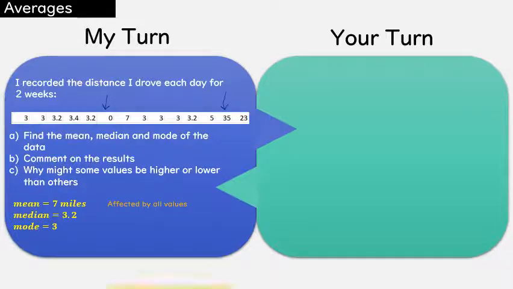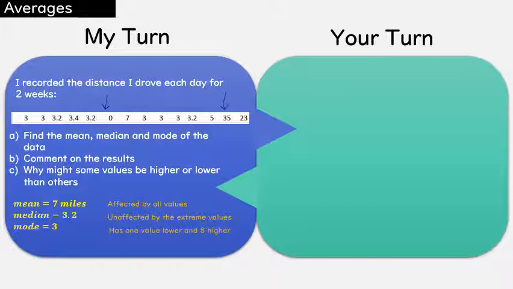The median is 3.2. That's a little bit lower and a little bit more accurate because it ignored the extreme values. It's ignored 35 and 23. And the mode is 3. It has one value that is lower than it, so that's the 0, and 8 values higher.